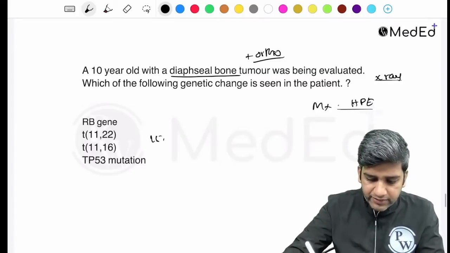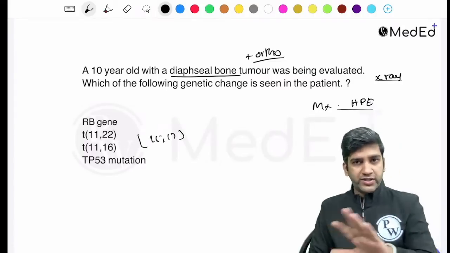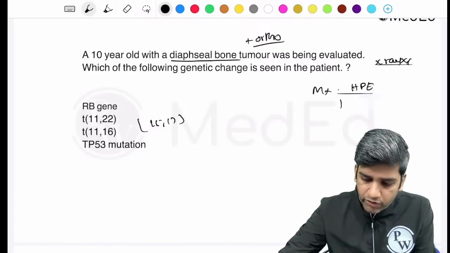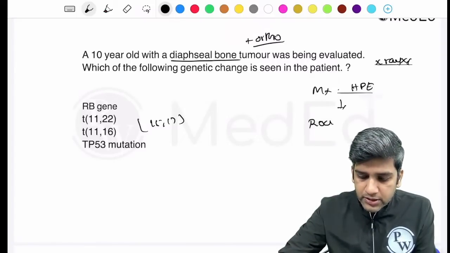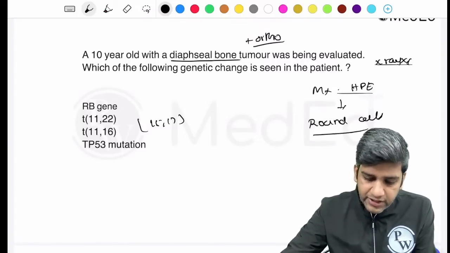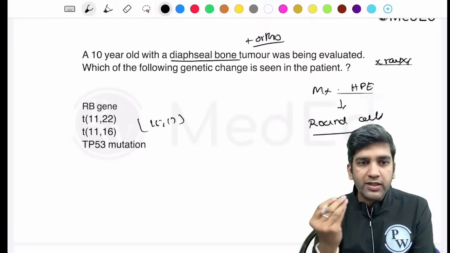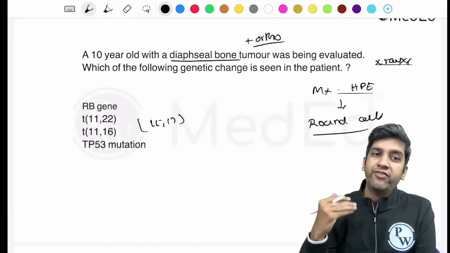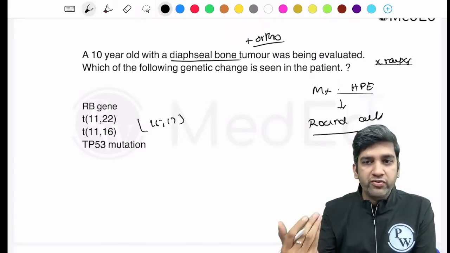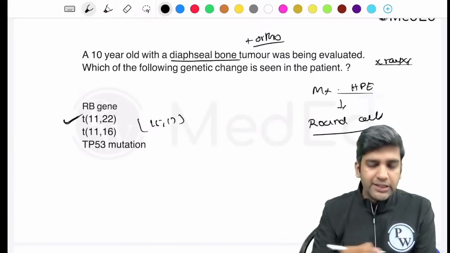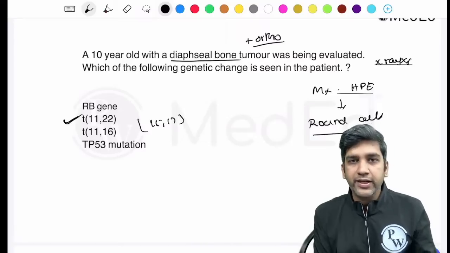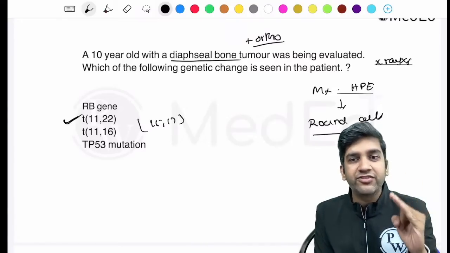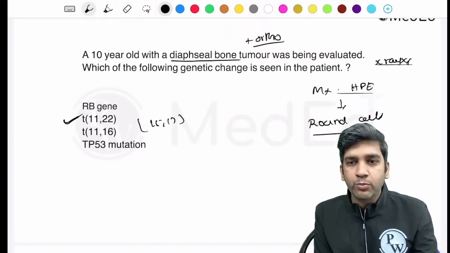Okay, I'll take 15, 17 as one more option. There's no X-ray, fine. Was it a microscopic image? Okay, images of a biopsy. Was it round cells? If it's a diaphyseal lesion, I would first think of an Ewing sarcoma in a young person. And if it's a round blue cell, definitely more favored towards Ewing sarcoma. Then I'll think of a translocation between 11 and 22. Small blue cells, diaphyseal lesion, young person has to be Ewing sarcoma. That's the first thought by default, and 11-22 is the most appropriate answer.